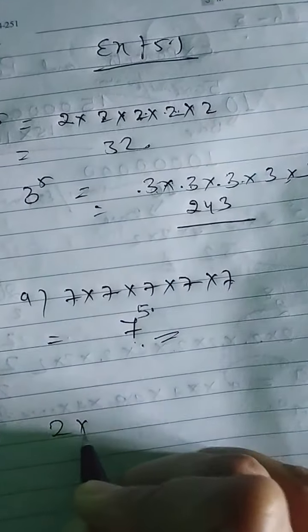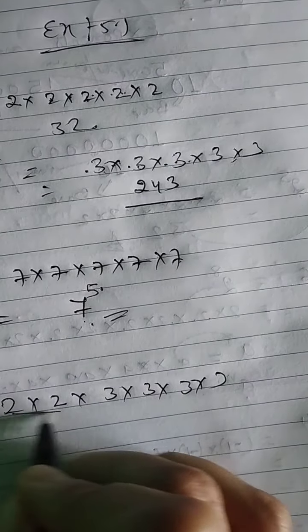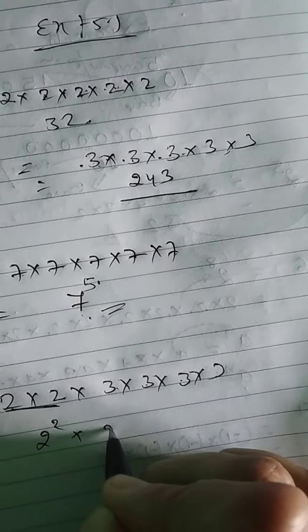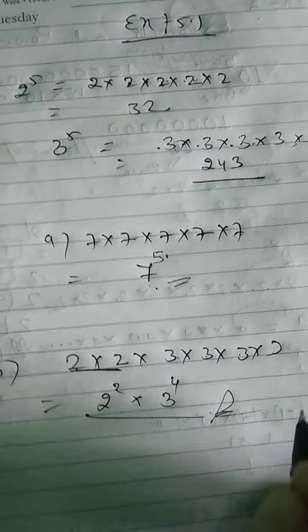How will you do part B? 2 into 2 into 3 into 3 into 3 into 3. So 2 to the power 2 and 3 to the power 1, 2, 3, 4: 3 to the power 4. You have to write it in this form only. This is the answer.